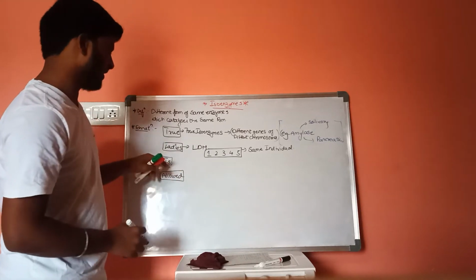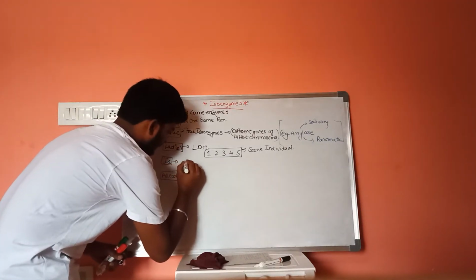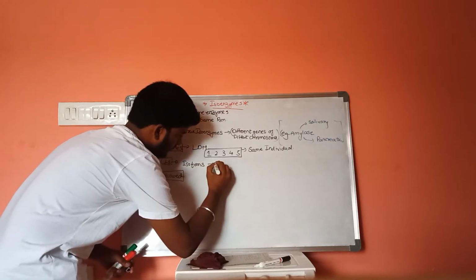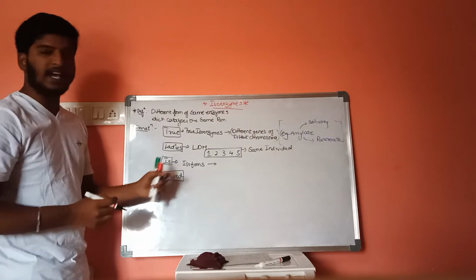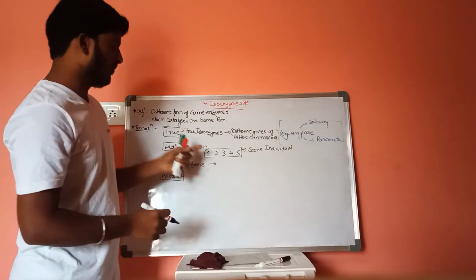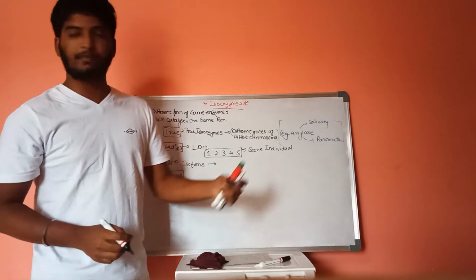And next one is I. I means isoforms. I is for isoforms. These isoforms are formed from post-translational modifications of proteins.